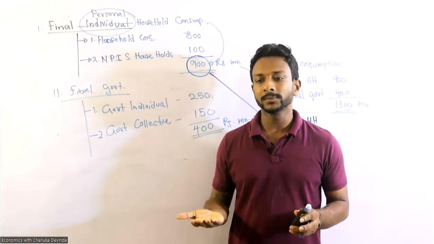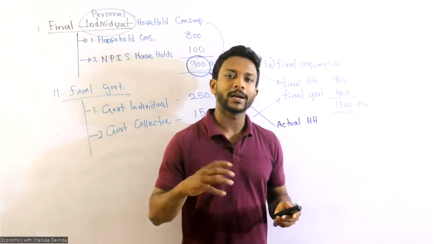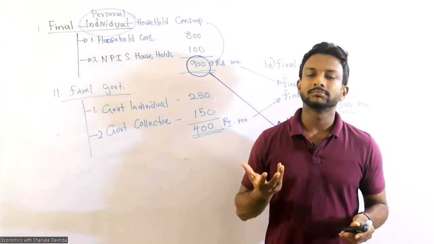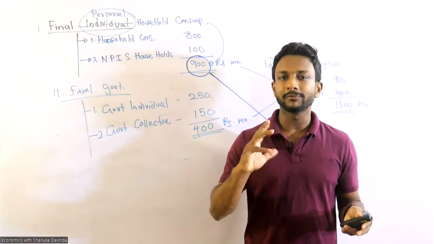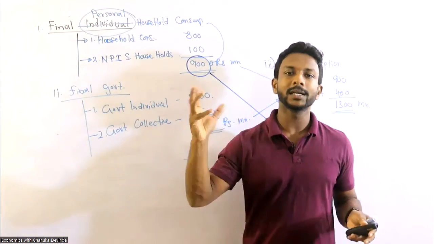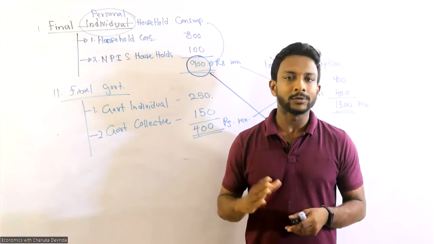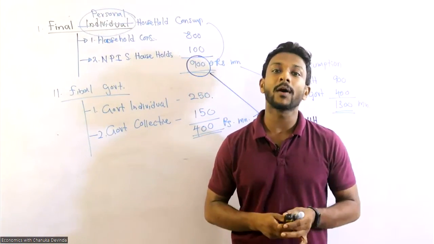And the next one, like medicine, government hospitals provide medicine and medical tests for households. That was the government individual expenditure. And also fertilizer subsidies are ultimately consumed by farmers.